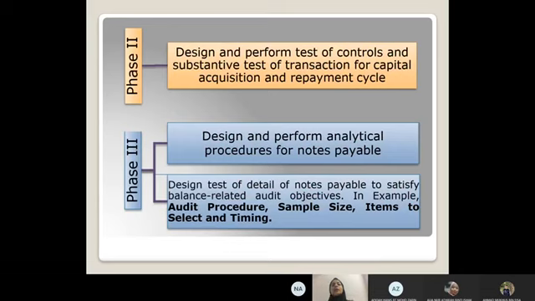Okay, the second phase is design and perform test of control and substantive test of transaction for capital acquisition and repayment cycle. For this phase, it is representative accounts that are significant part of the cycle for a typical business. And the last phase is design and perform analytical procedure for notes payable, and design test of detail of notes payable to satisfy balance related audit objectives. For example, audit procedure, sample size, items to select and timing.